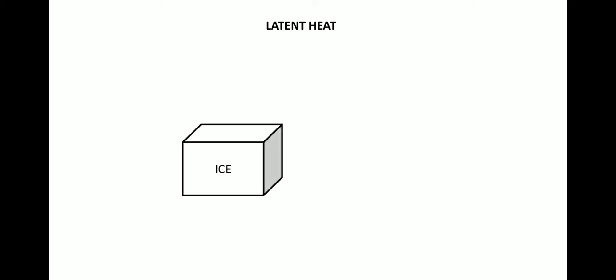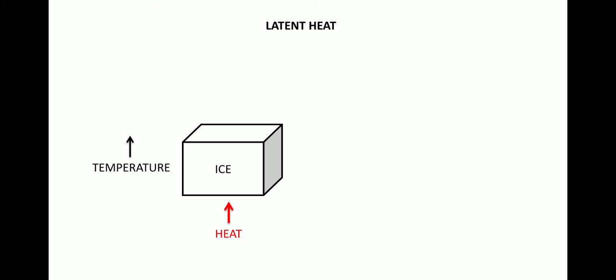Next is latent heat. We have discussed this in the previous class as well. So let's talk about latent heat. Suppose there is a cube of ice, okay, and you are applying heat on that object, on that solid ice. As you apply heat, the next thing that you will observe is that the temperature of that ice cube will increase. You can take ice or any other solid in which you apply heat, and you will observe that the temperature is also increasing.